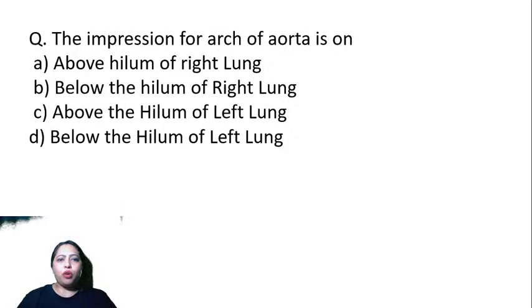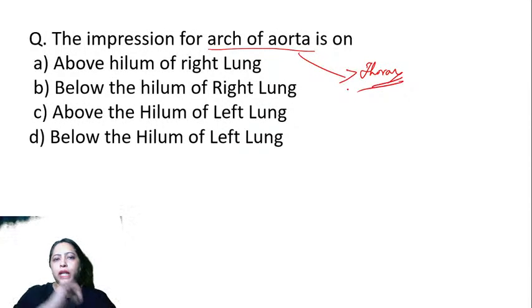Okay, next one. The impression for arch of aorta is on. So where are we? We are talking about arch of aorta. We are thinking about thorax now. We were in upper limb, we suddenly moved to the thorax. So now you start thinking about the questions in thorax. What impression are we talking about? Impression of arch of aorta. Arch of aorta is on which side? It is leaning to which side? Is it to the right side or to the left side?